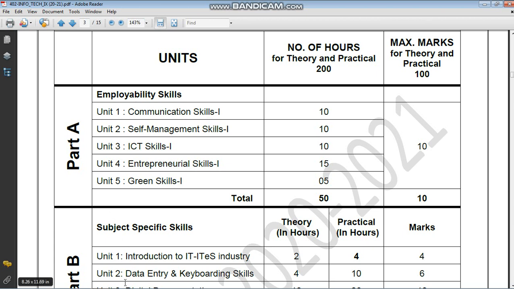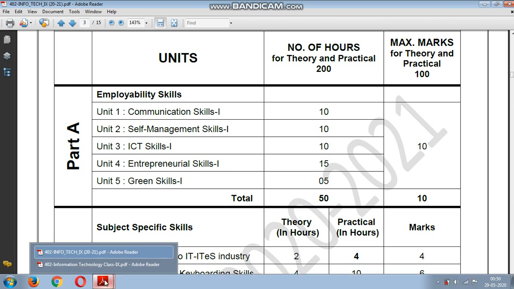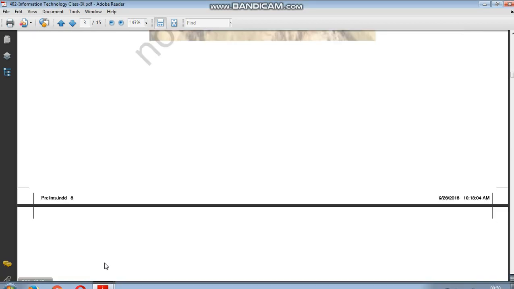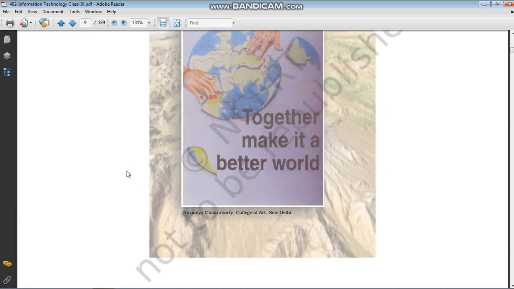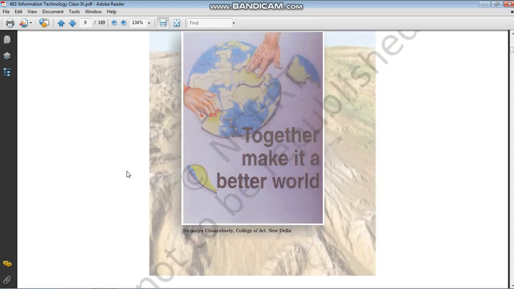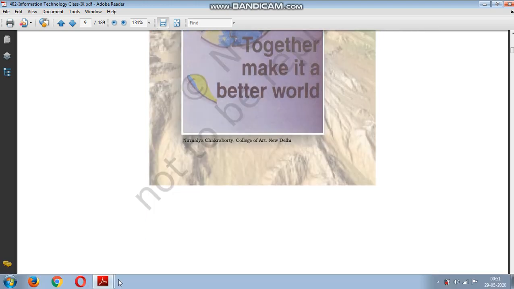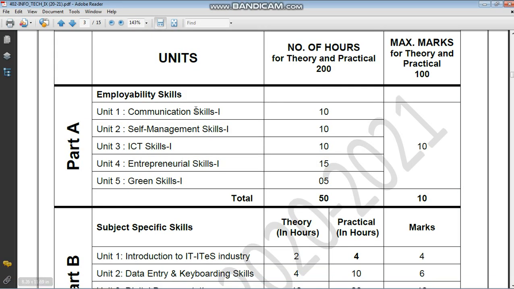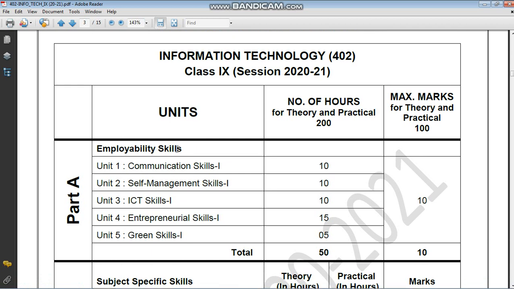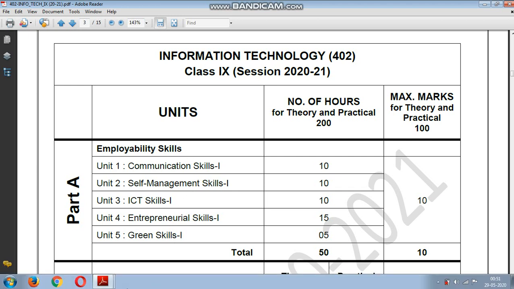And also the CBSE have provided, or I think I have downloaded from the NCERT site, they have provided the NCERT books for their subject 402. But the thing is that they don't have the first part of your syllabus. Which part? This is the first unit. In employability skill, you have your communication skill, self-management skill, ICT skill, entrepreneurial skill, and green skill. So all these things are there in your first unit, which is not there in the NCERT book.